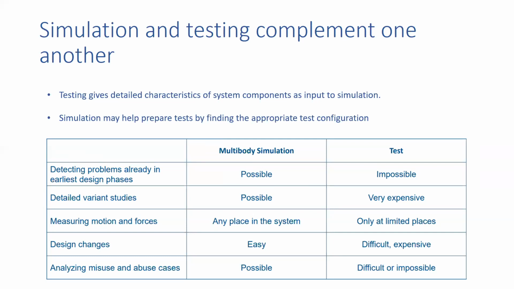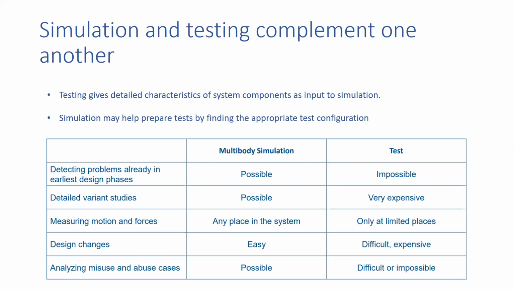Okay, now design changes are easy. If you have a CAD model, then you can easily change the design. But for the test, it's difficult. Let's say you already made a model and have output, but if you want to change that model, it is quite difficult, no? Again you have to reproduce it, and it is also expensive.